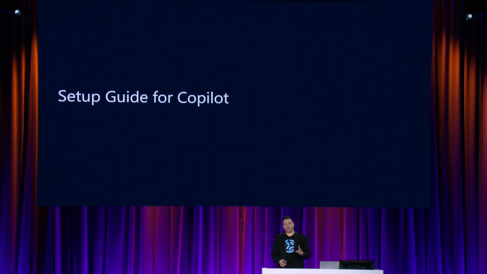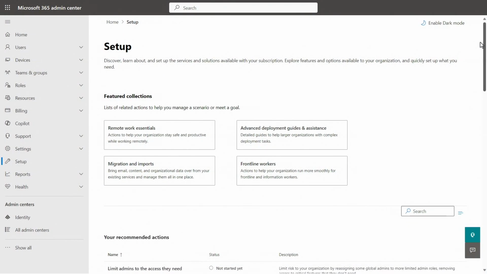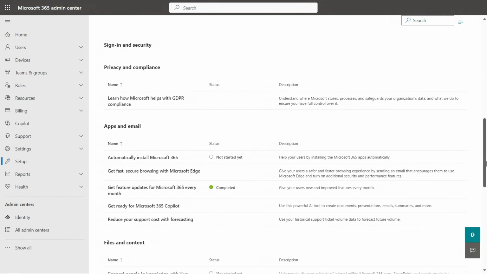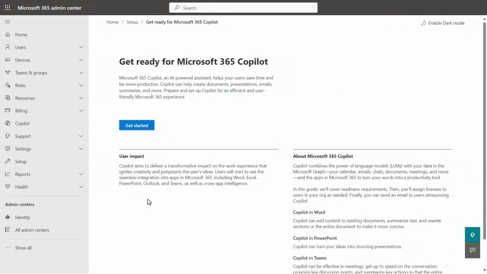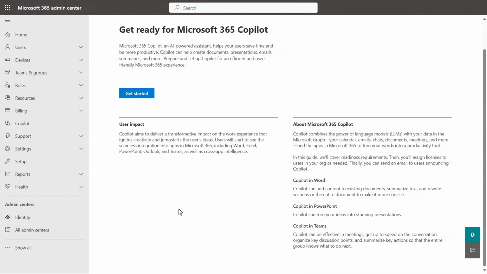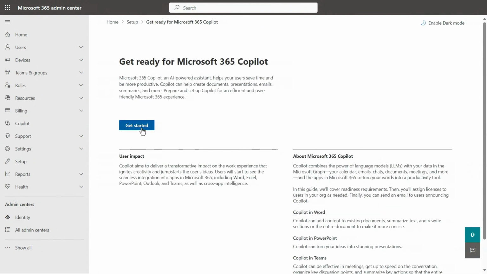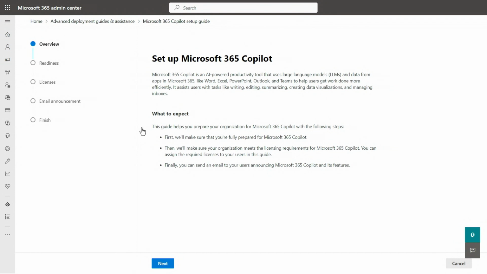Now, what this does for you is it walks you through all the prerequisites I just showed and tells you what's going to be impacted from a services perspective, so your users aren't surprised when you start deploying Copilot out to them, and then make sure that you have everything in place. That's part of the setup tools in the Microsoft 365 Admin Center. You'll see Copilot for Microsoft 365. From there, once you get started, you can see exactly what different products and experiences we're going to be touching, and what to expect.